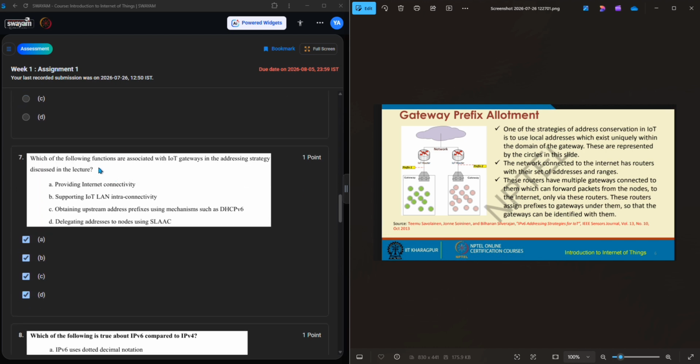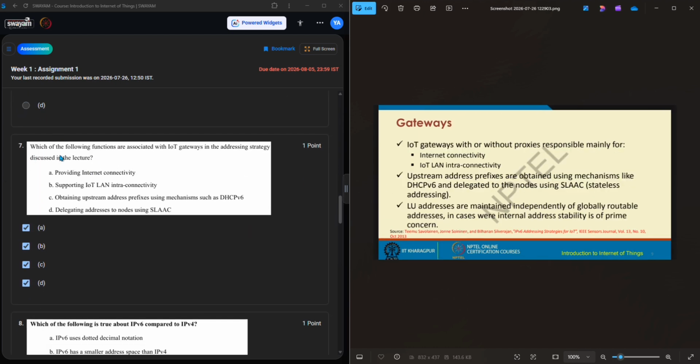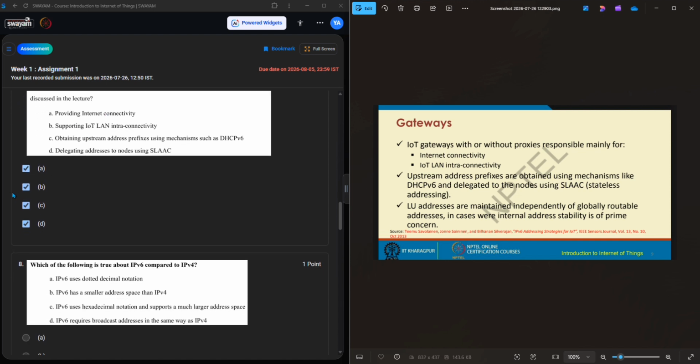Then question number 7, IoT LAN. Which of the following functions do IoT gateways have in the addressing strategy discussed in the lecture? As we discussed in the lecture, IoT gateways provide internet connectivity, and IoT LAN interconnectivity also, and upstream DHCPv6 also there, and SLAAC means stateless addressing. All four options are right.